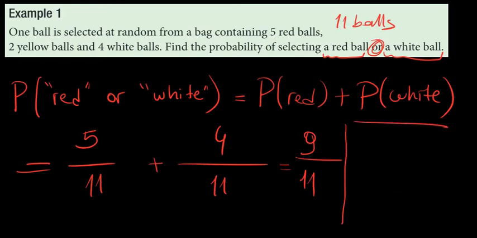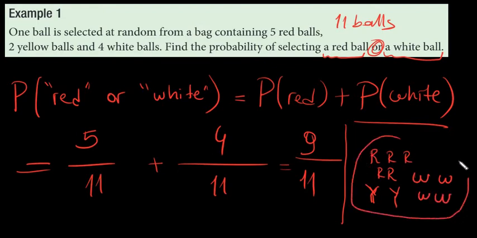Actually you can do this question also this way. So we have 5 red balls, right? Red, red, red, red and red. And 2 yellow, first and second, and 4 white balls: 1, 2, 3, 4. These are, let's say, in a bag. So I want to get red or white.